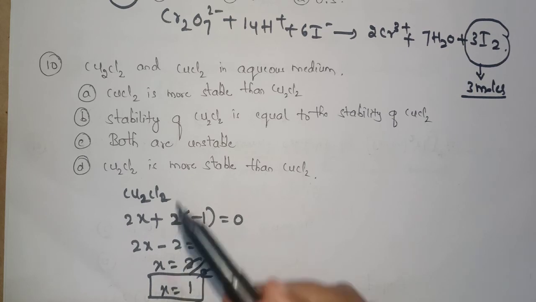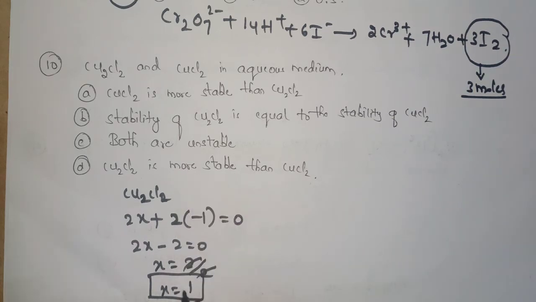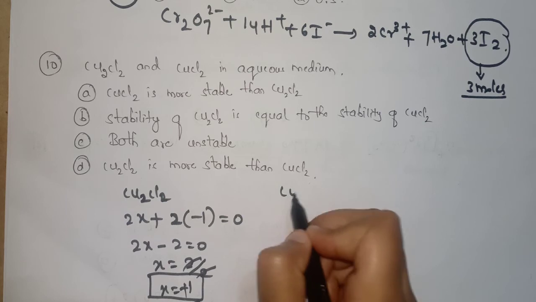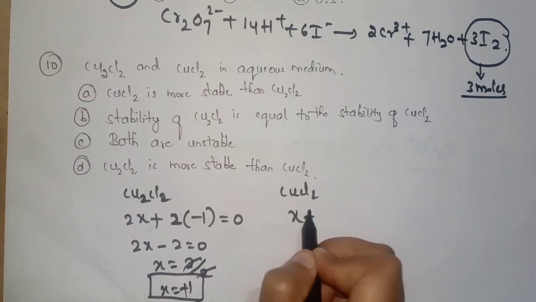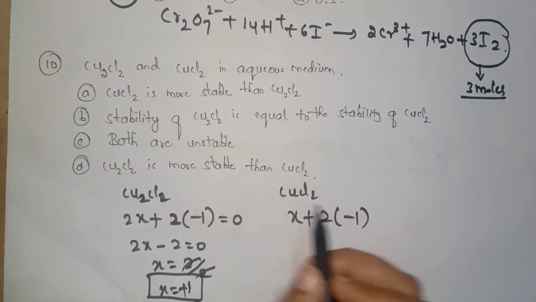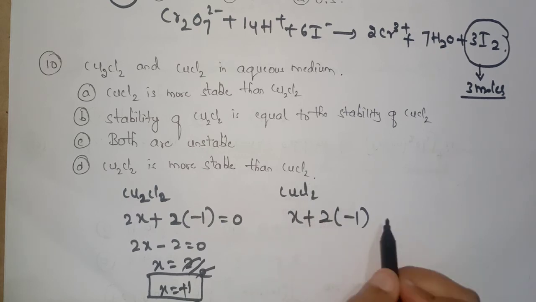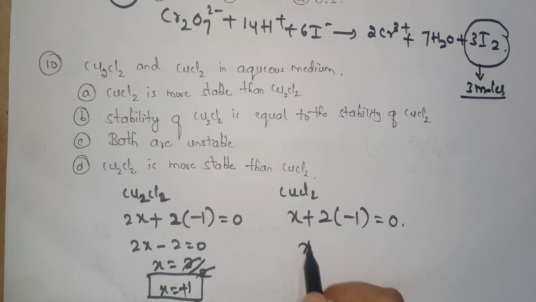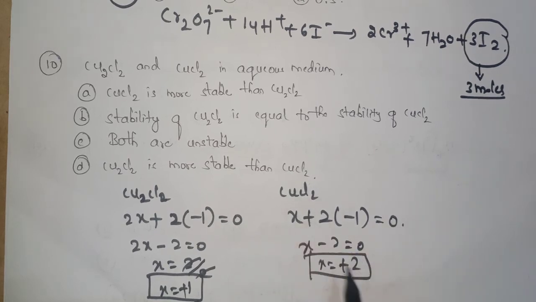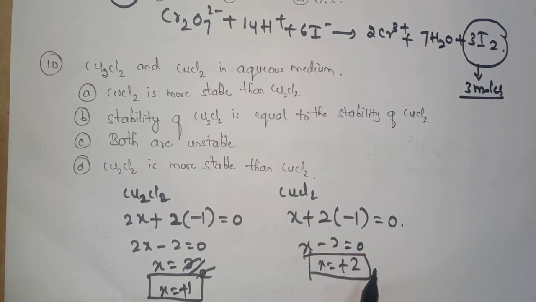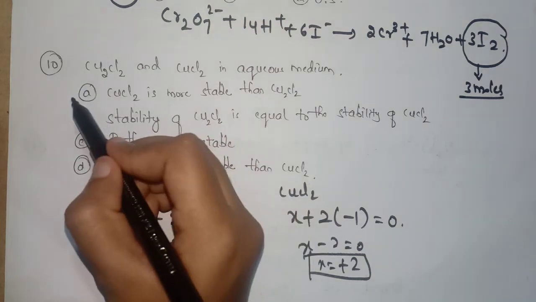That is, the charge on Cu in Cu2Cl2 is +1. Let's see this for CuCl2. We don't know Cu, so let's put it as x, plus 2 into minus 1 equals 0, so x equals plus 2. The oxidation state here is plus 2. So option A is the correct answer.